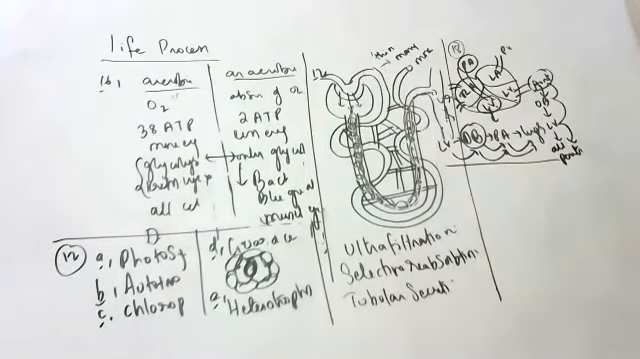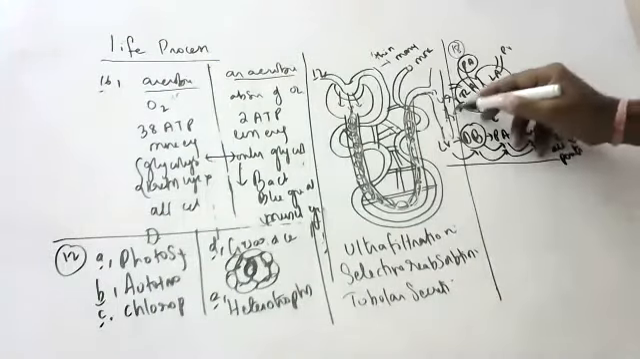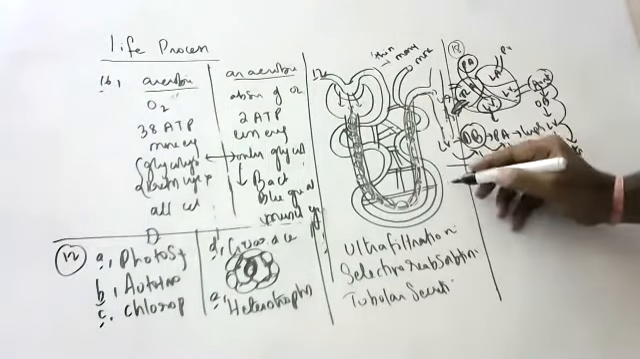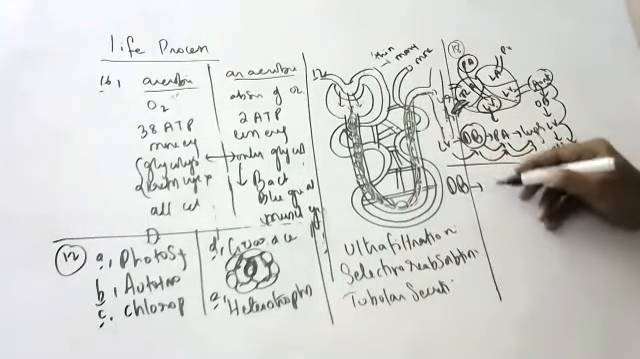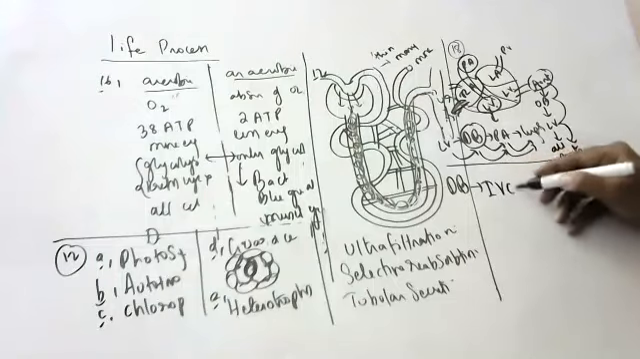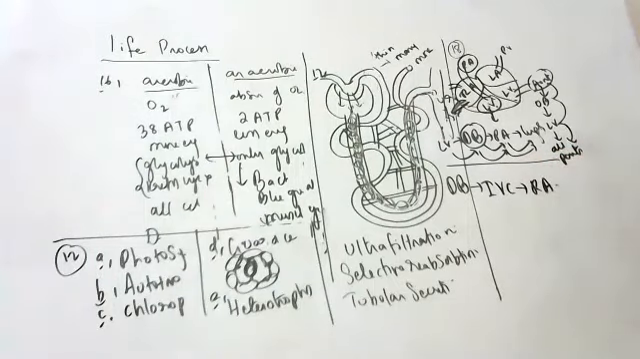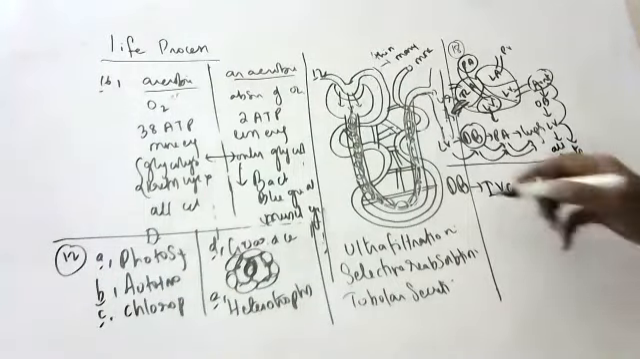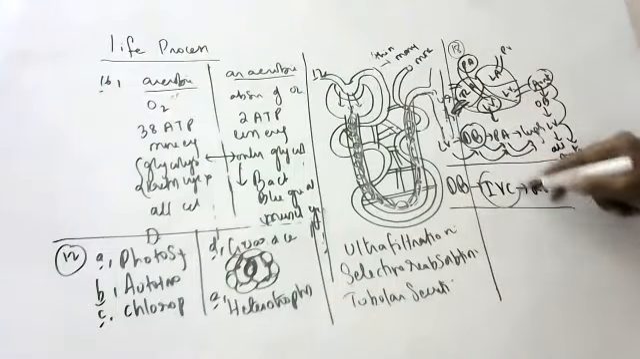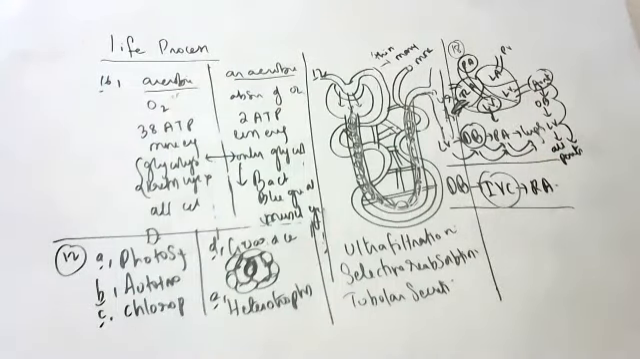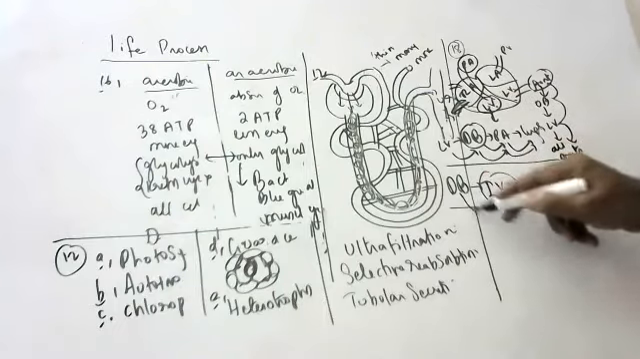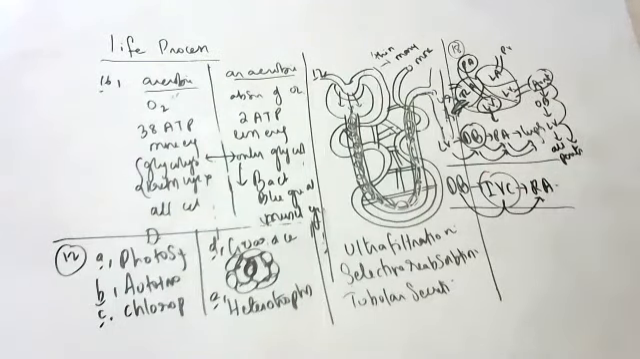Next one. The blood vessel that receives deoxygenated blood from the lower part of our body: inferior vena cava. Please mute your audios. Deoxygenated blood is taken by the inferior vena cava from the lower parts of the body and put into the right auricle.